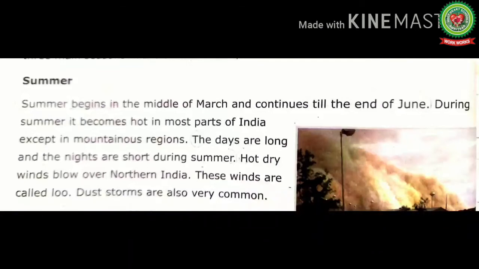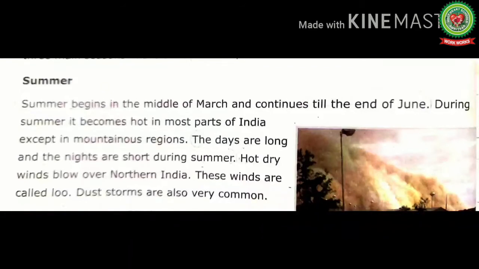Hot, dry winds blow over northern India. These winds are called Lu. So students, Lu means hot and dry winds. Dust storms are also very common. Dust storms means strong and dusty winds.